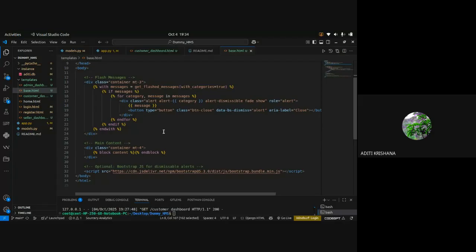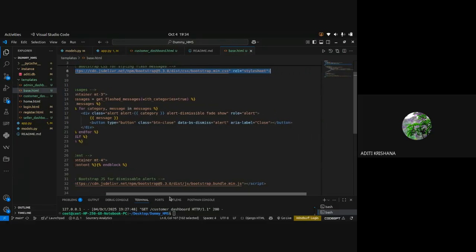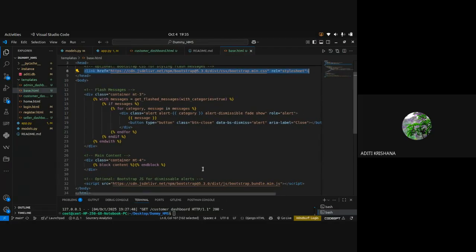Okay, so just read this message. What I have written: I have given the condition that there are two categories, success and danger, and that message will get flashed. Okay, so this part you have to read and understand. If anyone has any confusion, doubt, or problem in understanding this flash message if-condition code, then you can ask me.